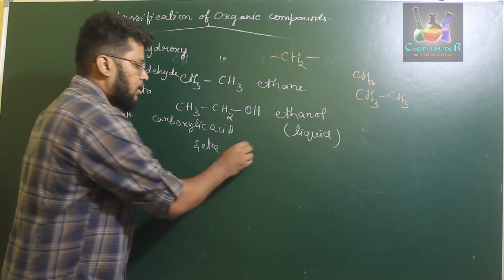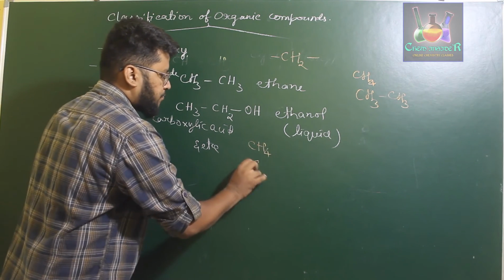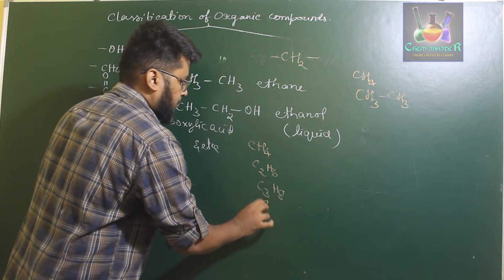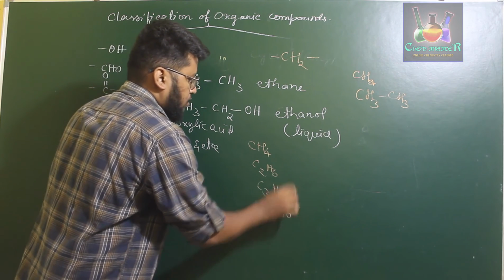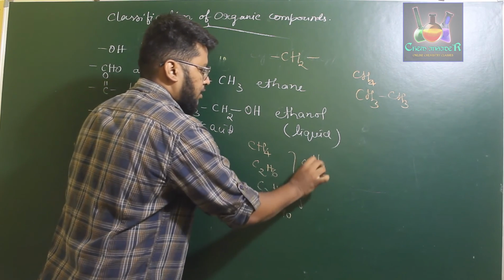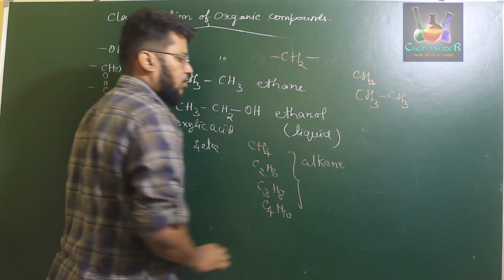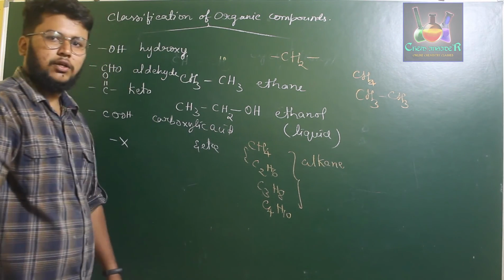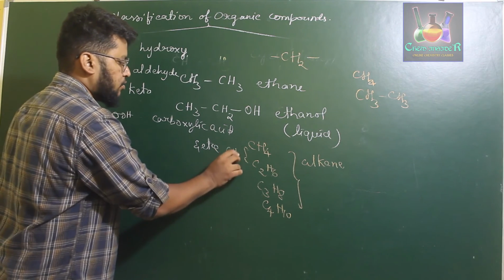Like for example, if you consider CH4, C2H6, C3H8, C4H10, all these compounds are called alkanes, and each of these compounds with respect to the other varies by a CH2 unit.